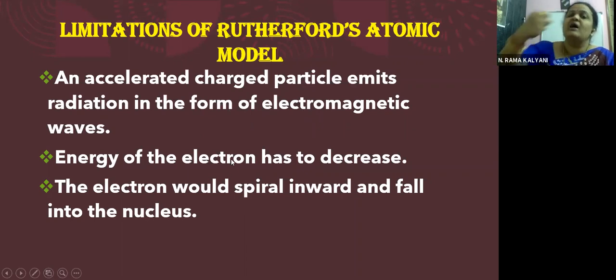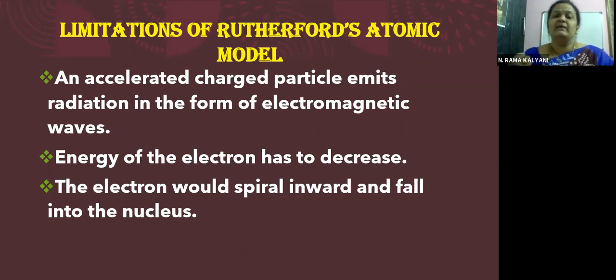The electron losing energy means what will happen? The nucleus will start dominating the electron. That is, the electron is becoming weaker and weaker by emitting radiation. The nucleus will try to attract the electron towards itself, because of which the electron should be moving in a spiral direction and should collapse into the nucleus. If this happens, then the atom should not be there at all, because the atom will entirely collapse. Isn't it, children? But the atom is very much stable. Because the atom is stable, today we are sitting here and having a class. Yes or no? If the atom did not have stability, then there would be no question of the universe.